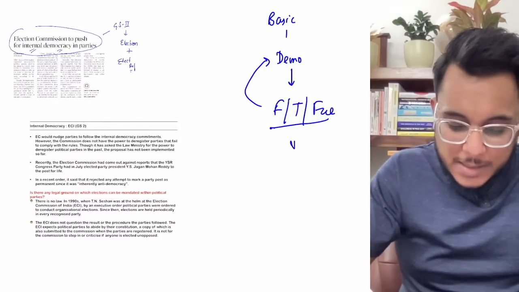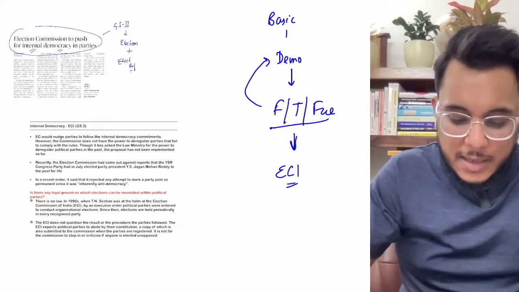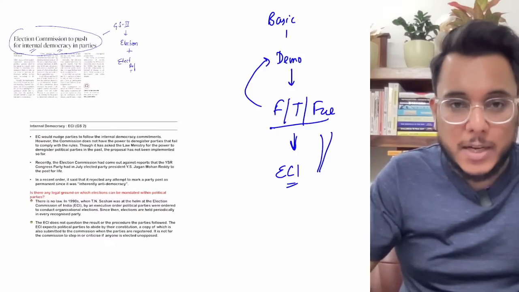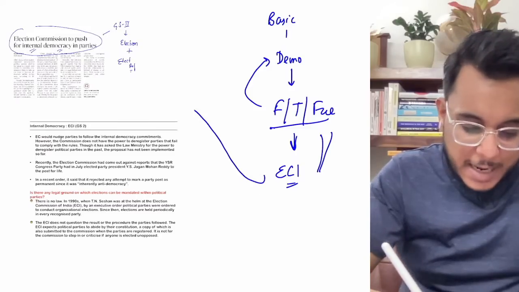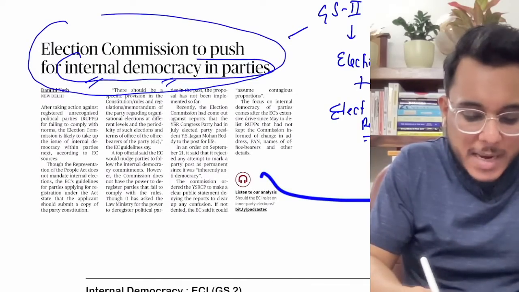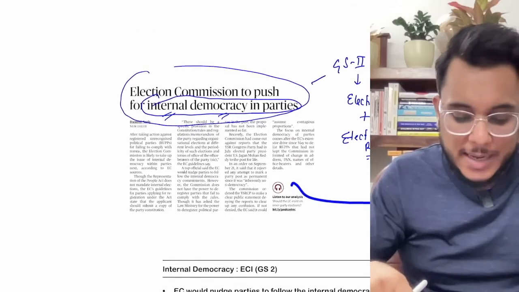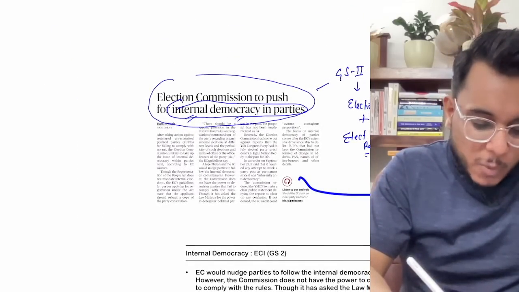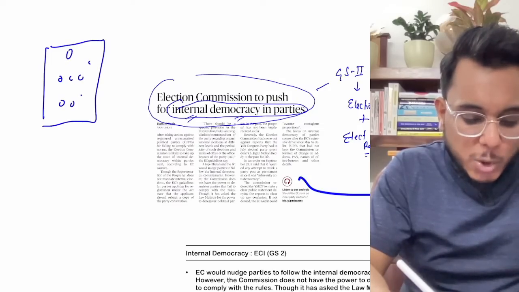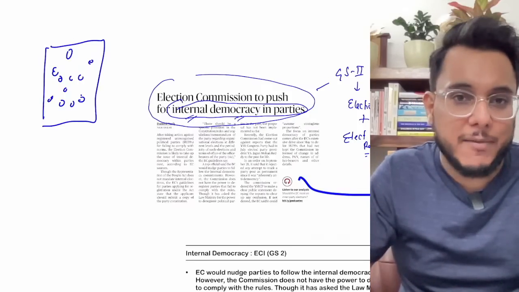And in this capacity, the Constitution of India has mandated the Election Commission of India to conduct free, fair and transparent elections. Now, in this direction, guys, the Election Commission of India says that internal democracy in parties is a very important thing for fair elections. Now, what is internal democracy? So basically, when there is a political party, the members of the political party need to be given the opportunity to put forward their viewpoints.